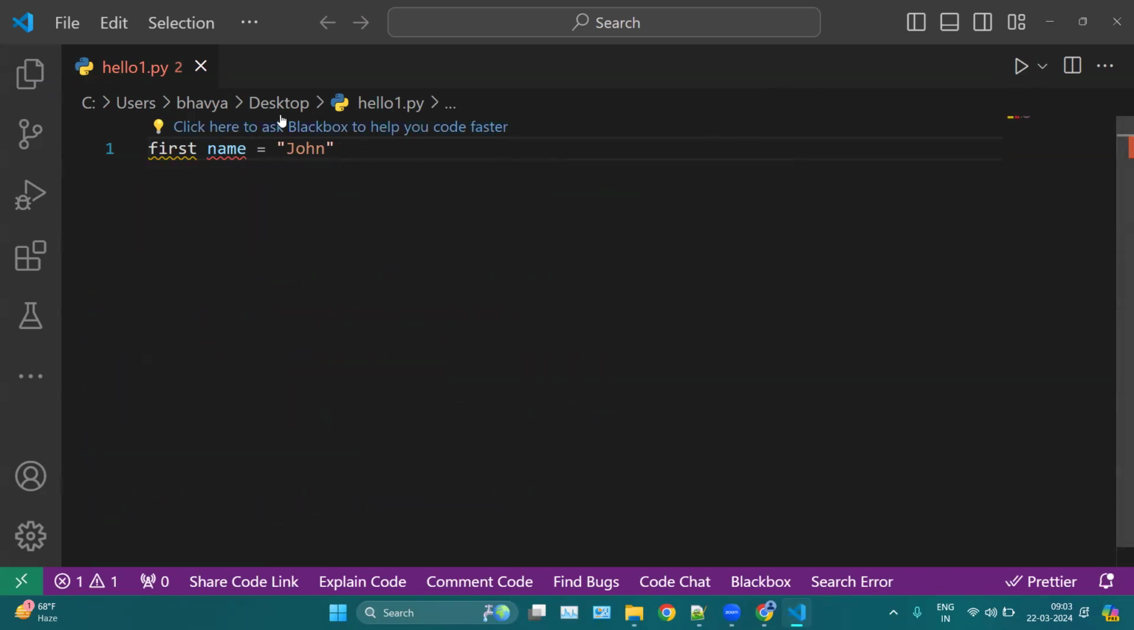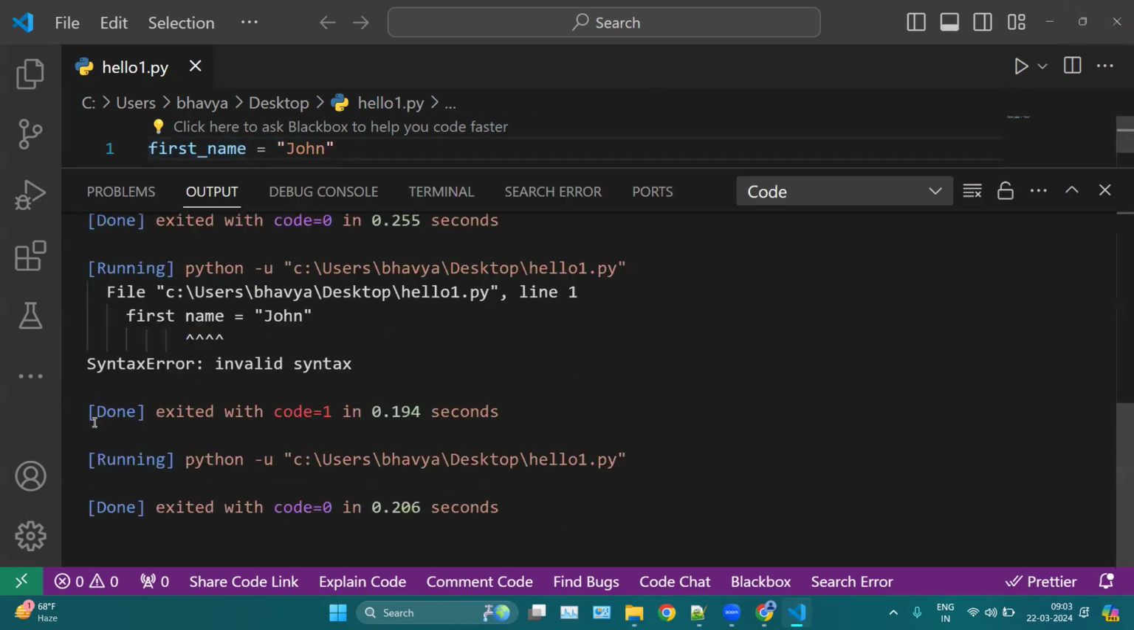Python thinks that first is a variable name and second, name, is also a variable. So here we have two variables, first and name, and one value, John. Python is confused about where to assign this John value, into first or into name. So that is why we can use an underscore here: first underscore name. Now this is one complete variable name, and you can see we don't have any error.